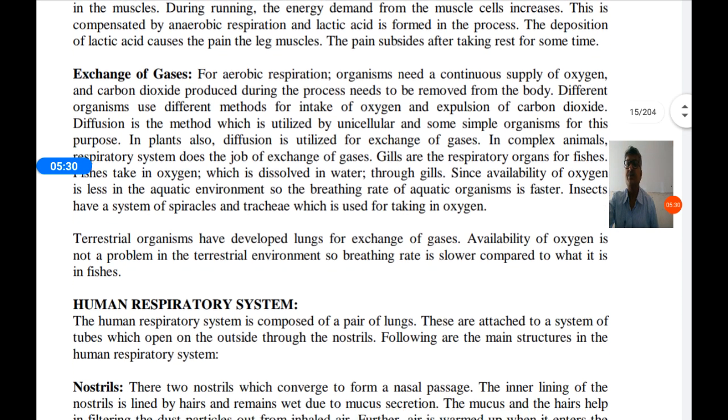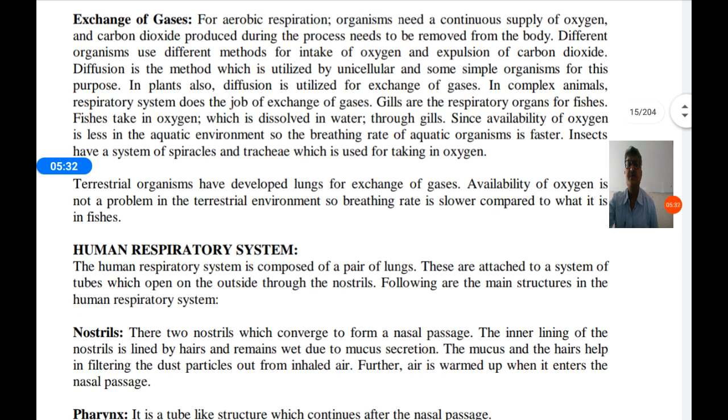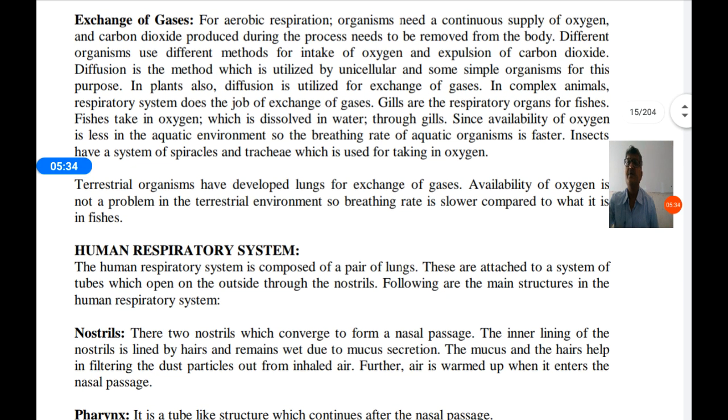Next, exchange of gases. We will continue with the exchange of gases. For aerobic respiration, organisms need a continuous supply of oxygen. Aerobic respiration itself means respiration that takes place in the presence of oxygen.